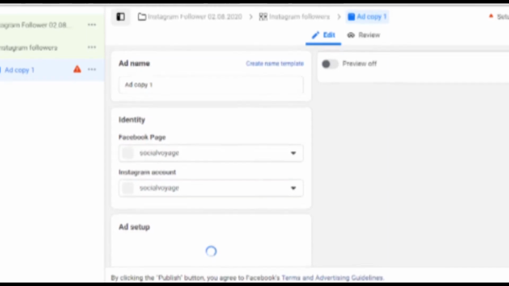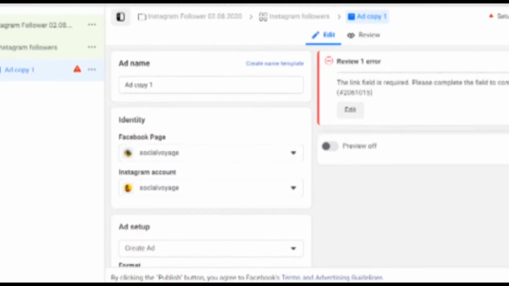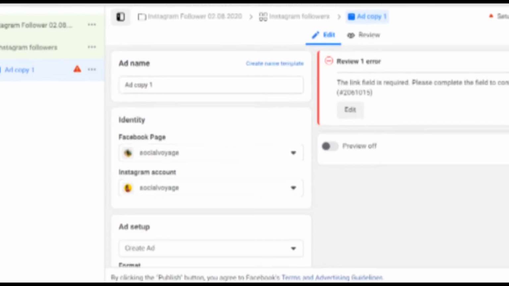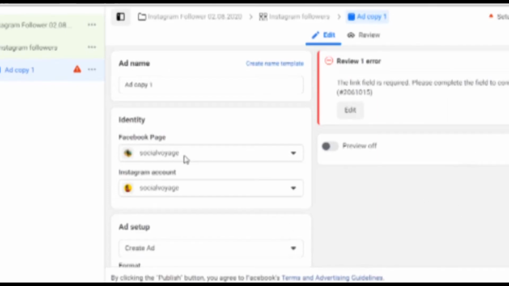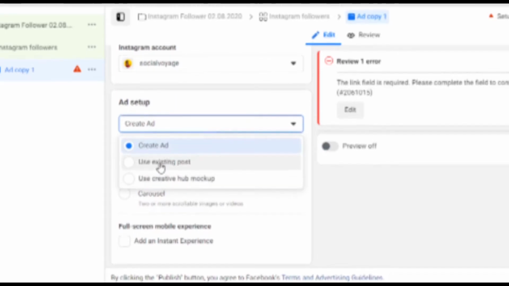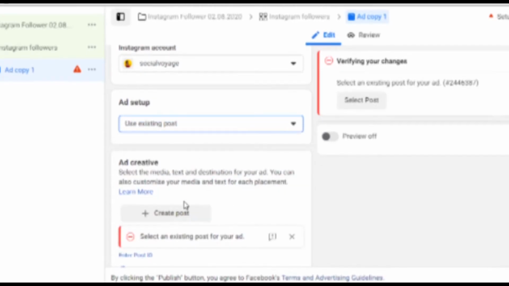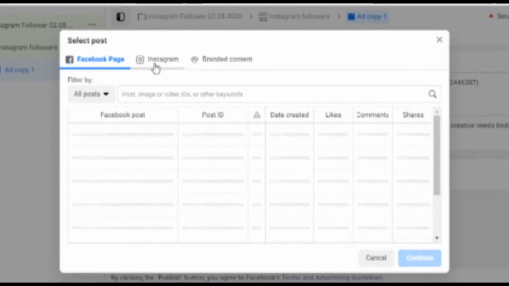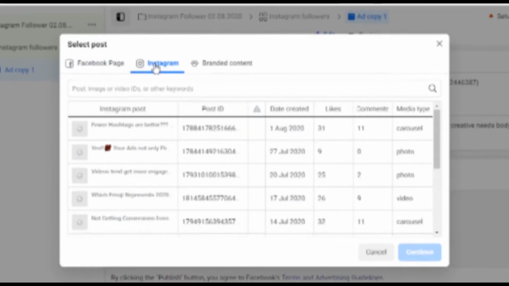Now I'll select the page. It has already been selected. So you just have to select your Instagram and your Facebook page, right? After that, when it comes to creating the ad, I prefer putting a video story. Between a normal post on story and a video on story, the video is more converting. Always use video for stories. Just always concentrate on having a video for stories.